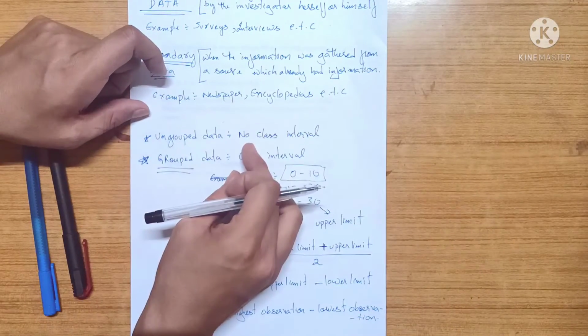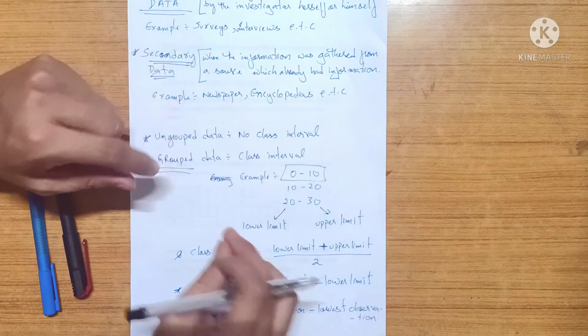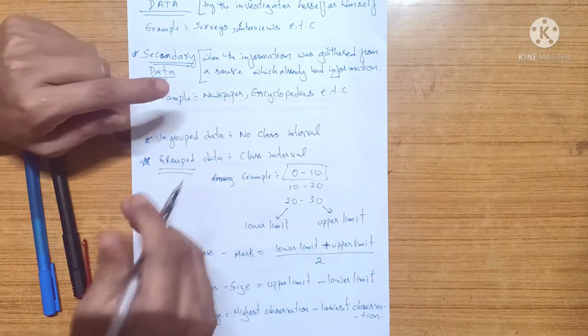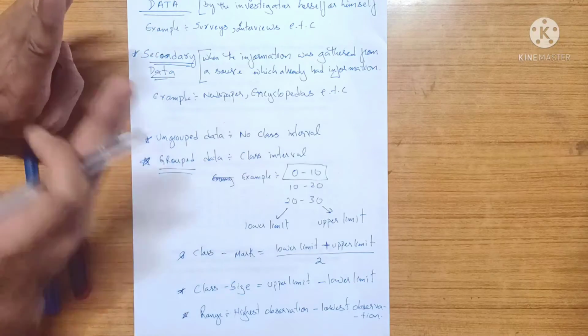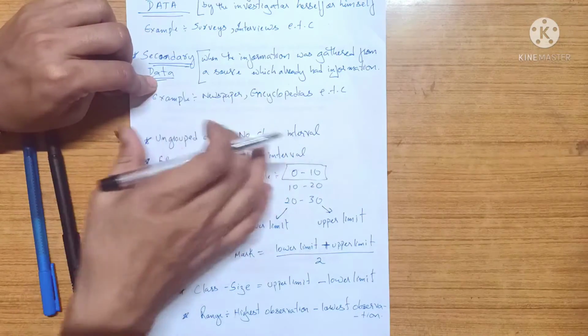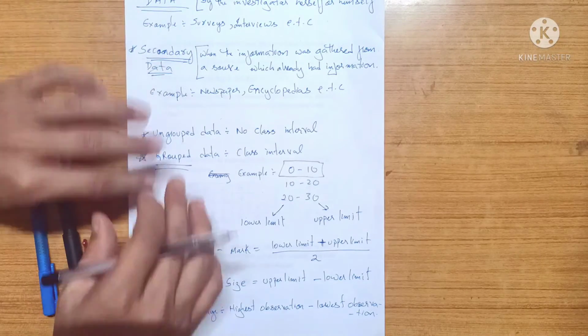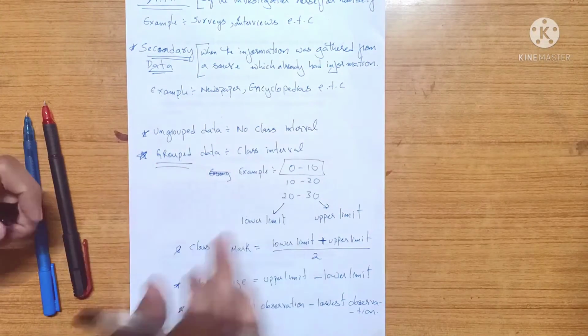That's ungrouped data. But you can convert that into grouped data by taking those who got from 0 to 10 as one group, 10 to 20, 20 to 30, 30 to 40. You can make grouped data like that. Got it? So that's the difference between ungrouped data and grouped data. Grouped data has class intervals.